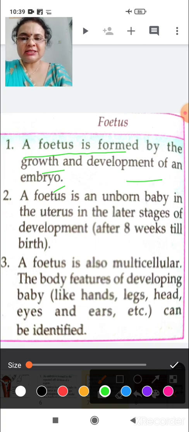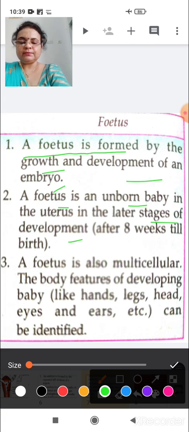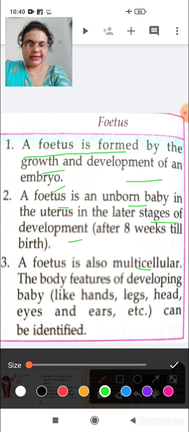So first what have we studied? We have studied fertilization, then implantation, and in implantation the zygote has converted into the embryo. Now the embryo is formed into the fetus. A fetus is formed by the growth and development of an embryo. So now the fetus is an unborn baby in the uterus in the later stages of development. Okay. The fetus is again multicellular.